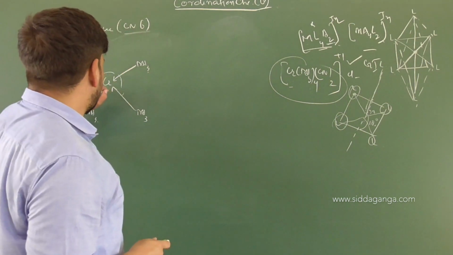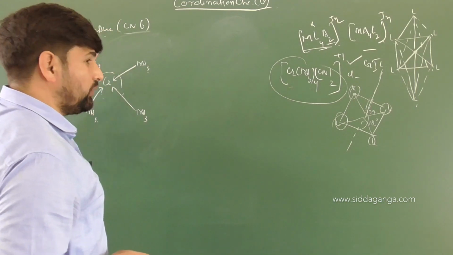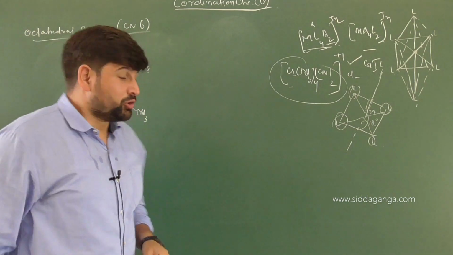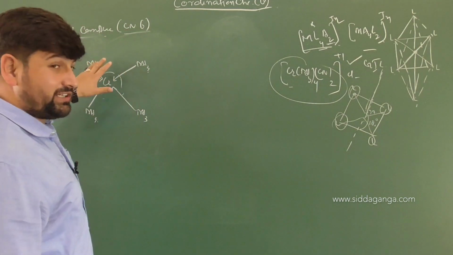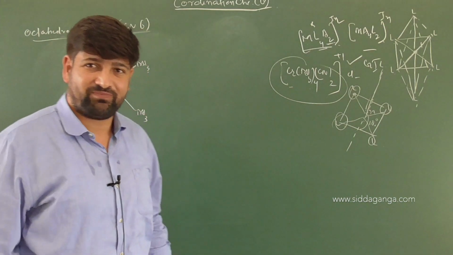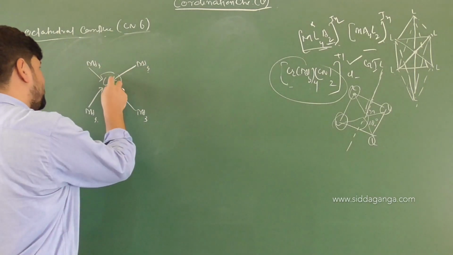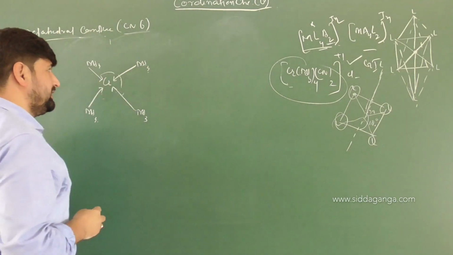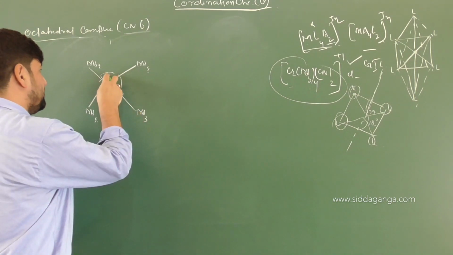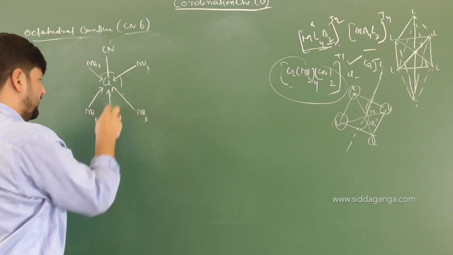If suppose you will draw one NH3 above the plane and one NH3 in the plane, what is the angle again? Angle is again 90 degrees. So angle is everywhere you are getting is 90 degrees. Till the time angle is not changing, the shape of the molecule doesn't change. Clear? So here also chromium NH3 will have 90 degrees. If one NH3 is above the plane, that will also be 90 degrees. So then you have got ammonia molecules here. Then one CN above the plane and one CN below the plane.